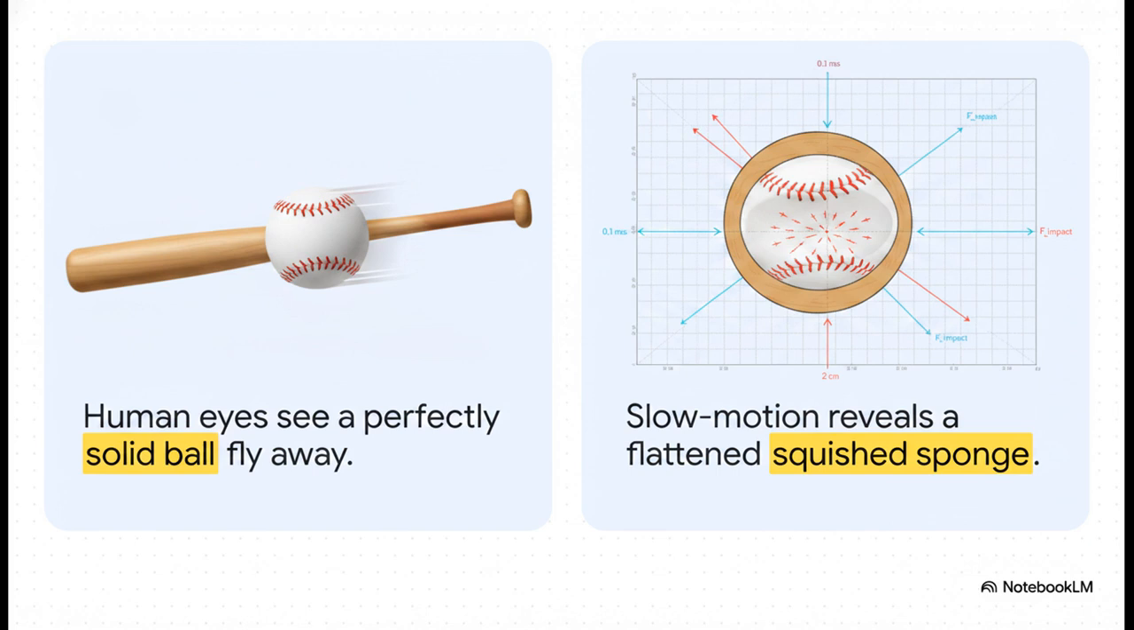But if you watch it in ultra slow motion, the ball flattens out against the bat. It looks almost like a squished sponge. In that fraction of a second, the physical squishing captures the kinetic energy as elastic potential energy, and then violently releases it by snapping back to its round shape, launching the ball into the air.